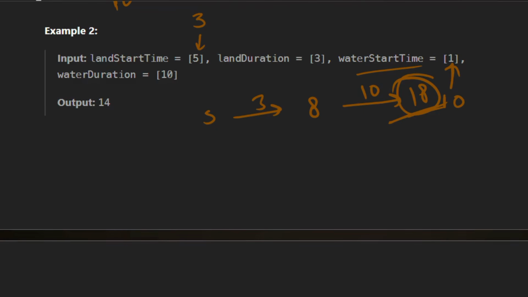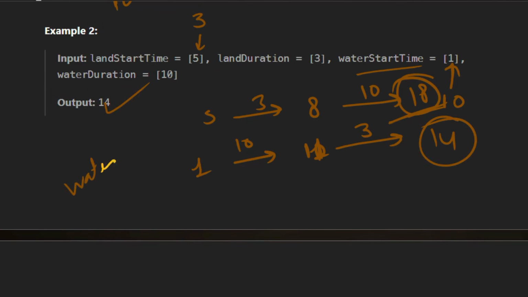But if we take the water ride first, then the duration is 10, so it finishes at 10, right? And then we take, sorry, 1 and 10, 11, it finishes at 11, and then we take the land ride, and its duration is 3 minutes, so 11 plus 3 is 14. So which one is minimum? This one is giving the minimum. So in this case, water to land is giving us the minimum answer,